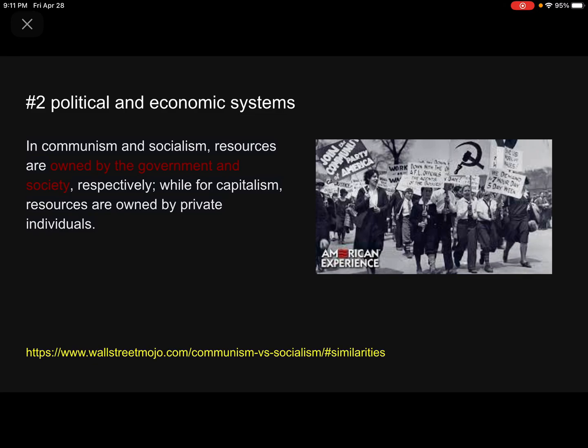Number 2. Political and economic systems. Political and economic systems are both in a communism and socialism country. It's where the government owns everyone's property and everyday resources, whereas in America we all own our property privately. This gives them more control over everything.